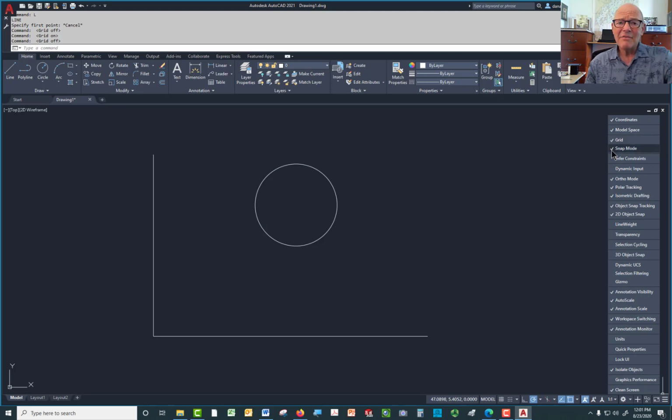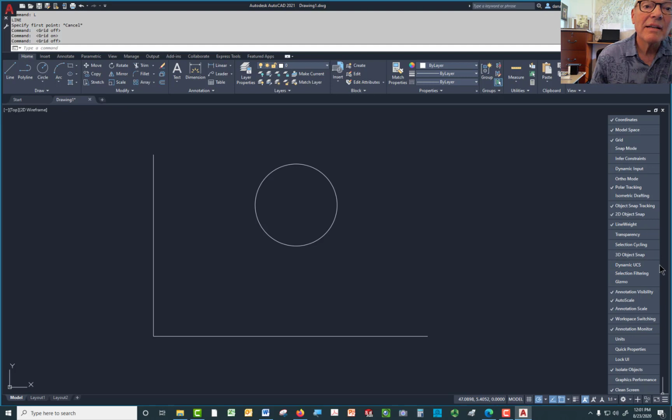I never use the snap mode, so I'm just going to clear that out. Ortho mode I don't care about. Polar tracking I do. Isometric drafting I don't care about. I'm going to clear that. Object snap tracking I want to be able to turn on and off. 2D object snaps, absolutely want to turn them on and off. I want line weights to be able to be something I turn on and off as well, so I'm going to add that. Coming down here, if you notice right there, oh, that's dynamic UCS.